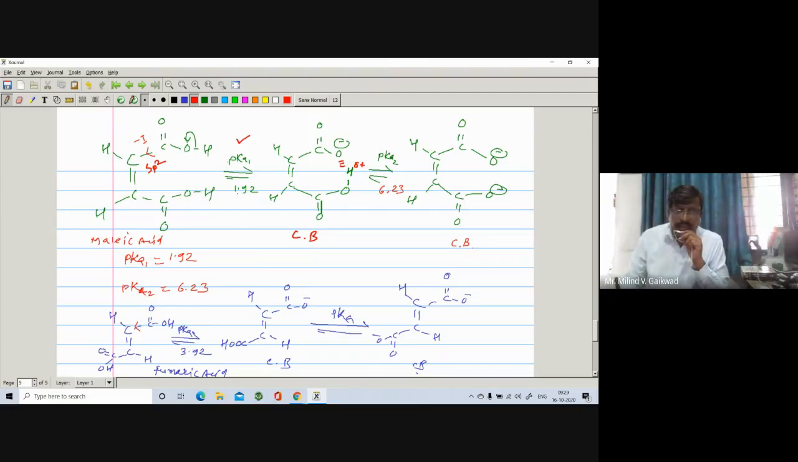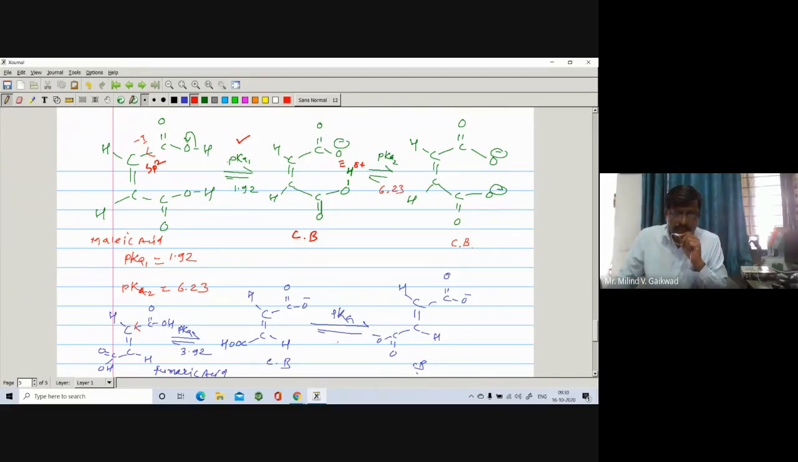So if you see the pK value of malic acid and the pK value of fumaric acid, the first acid, malic acid, is found to be more acidic as compared to fumaric acid. They will ask: why is malic acid more acidic than fumaric acid? Because malic acid undergoes dissociation to give the corresponding conjugate base, which is further stabilized by hydrogen bonding. But such an effect is absent in fumaric acid.